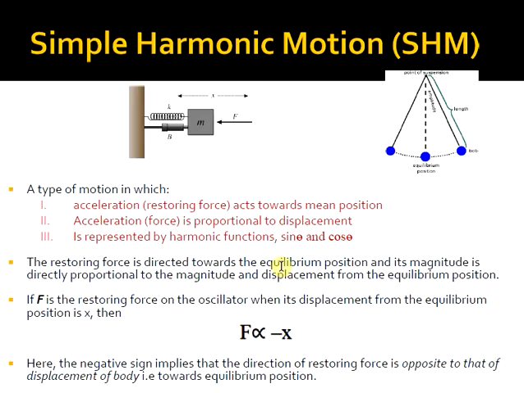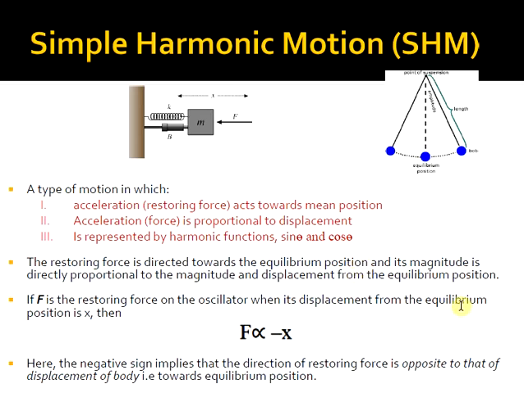We can represent oscillatory motions like simple harmonic motion mathematically, by equations in which the variables are either sin theta or cos theta. These are harmonic functions, where sin theta or cos theta varies from 0 to 360 degrees, and repeats its values from 360 degrees to 720 degrees. So it repeats at regular intervals.